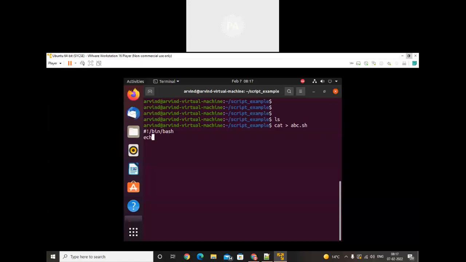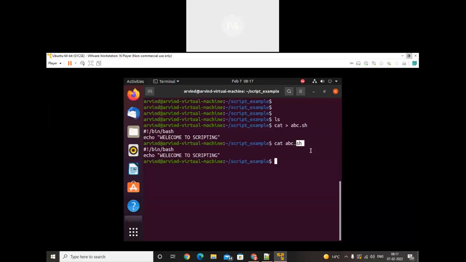After that, here I will write echo in double quotes, and write a statement over there: Welcome to scripting. Use a double quote. That's it. I will use Control D. Now check whether that script is working. Cat abc.sh. See, hash exclamation mark bin bash and echo. So we write that script with the extension .sh. Make a note of that: the script extension must be .sh.